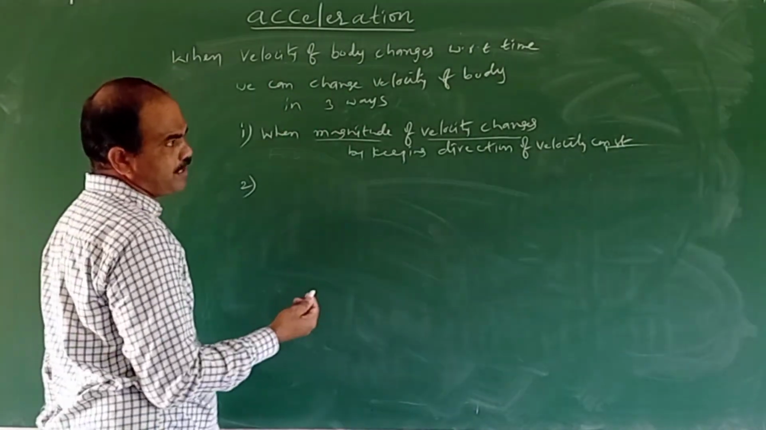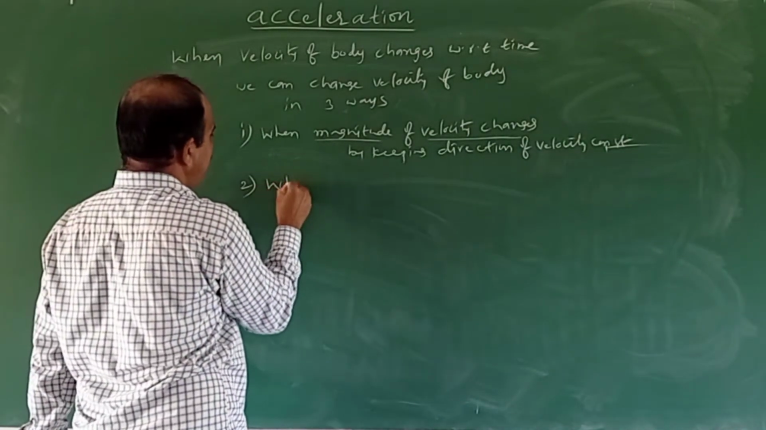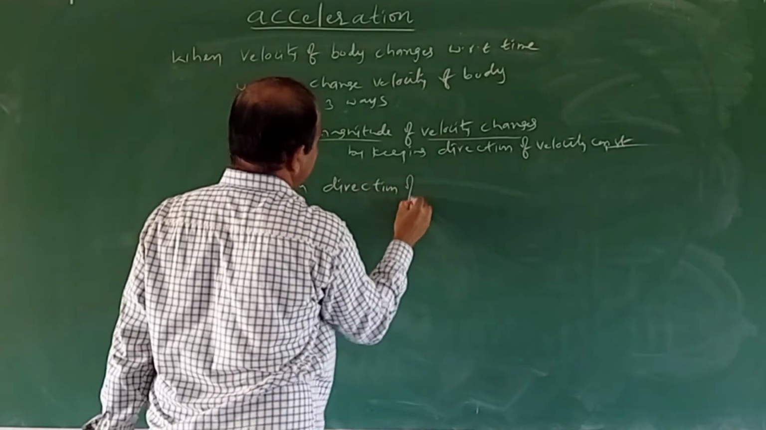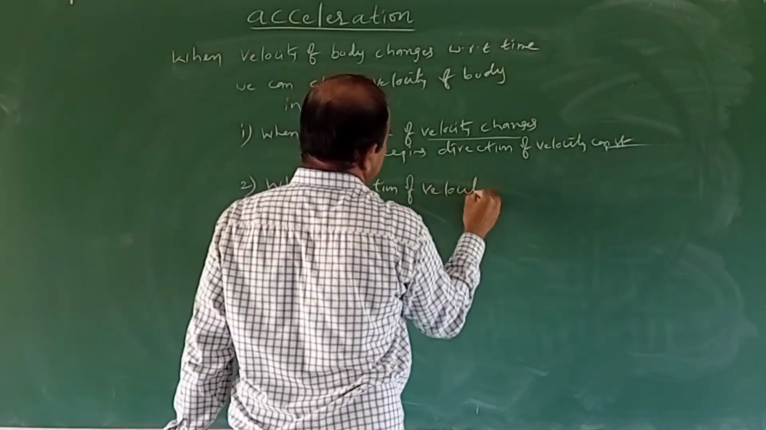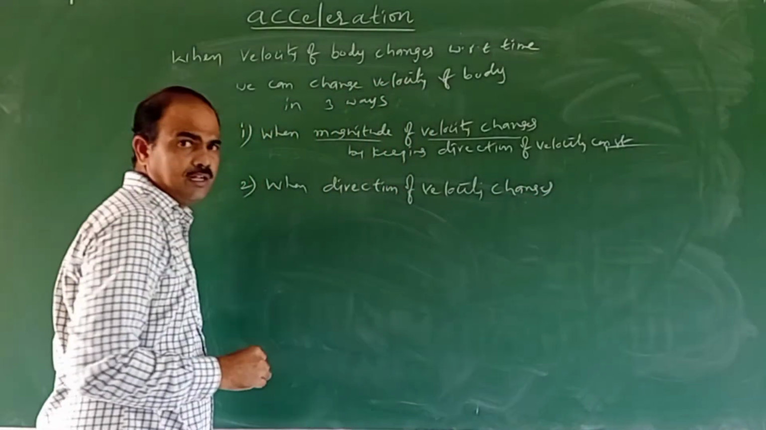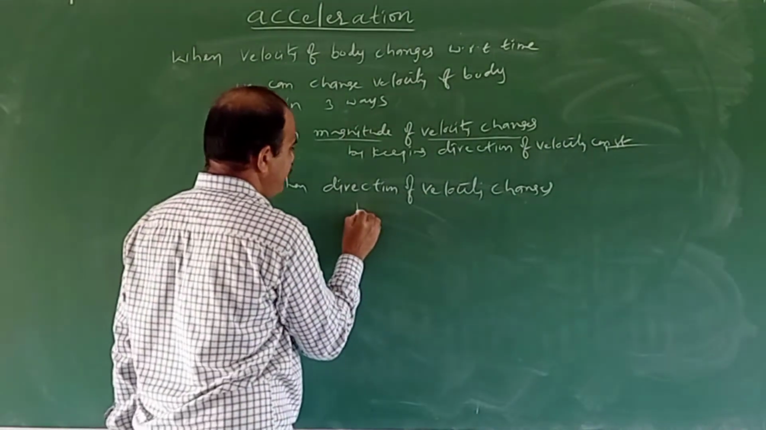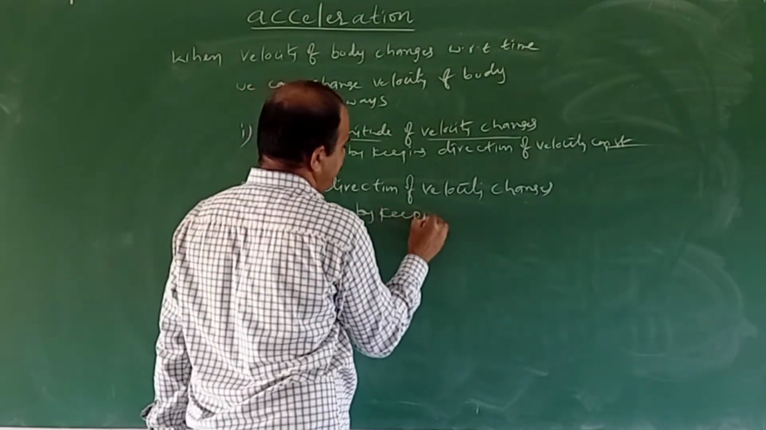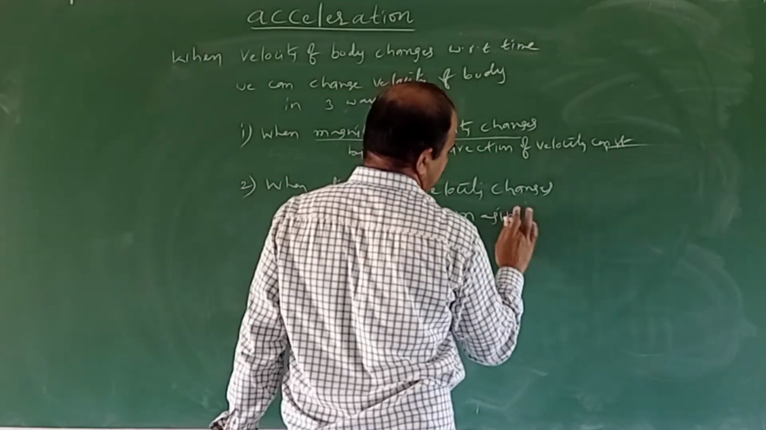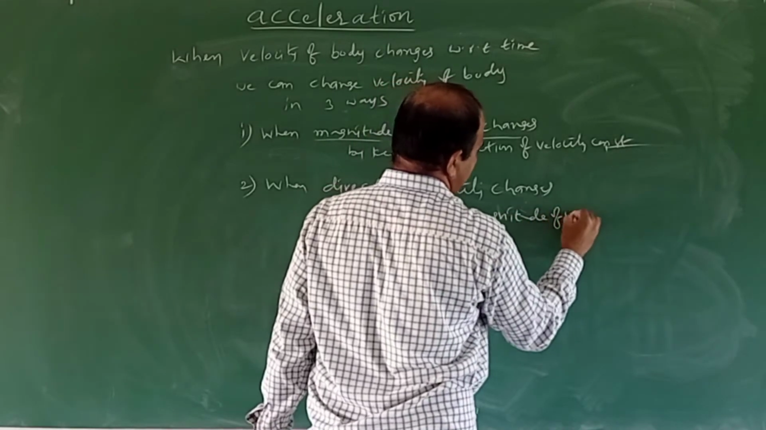The second case: the direction of velocity changes by keeping the magnitude of velocity constant. When the direction of velocity changes, in this case also we say that the velocity changes, by keeping the magnitude of velocity constant.